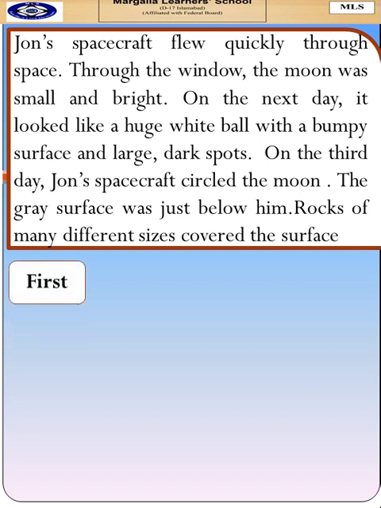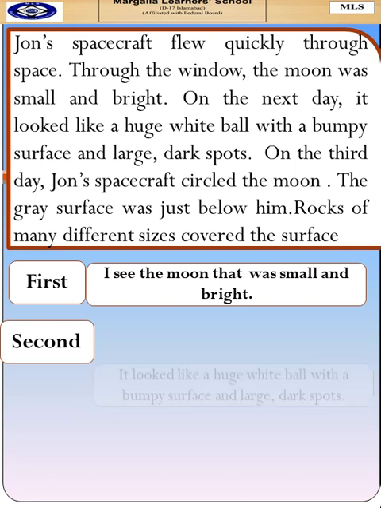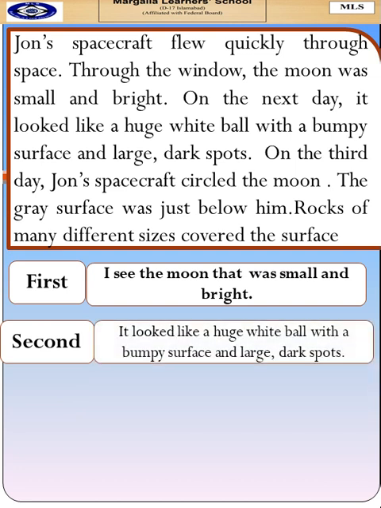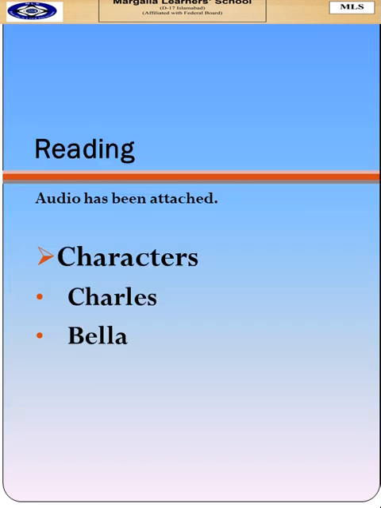The first thing that you can imagine in this paragraph is the moon that was small and bright. The second thing that you can visualize is the huge white ball with a bumpy surface and large dark spots. The third thing that you have visualized in this paragraph is the spacecraft circling the moon, the gray surface, and many different rocks.